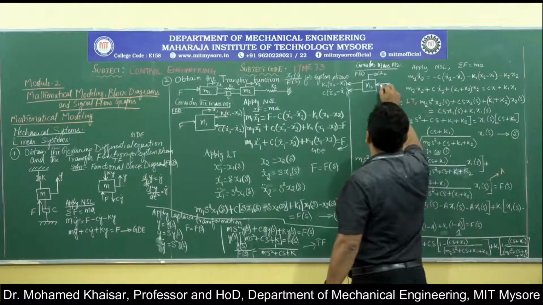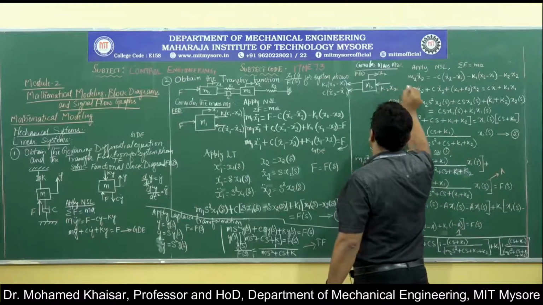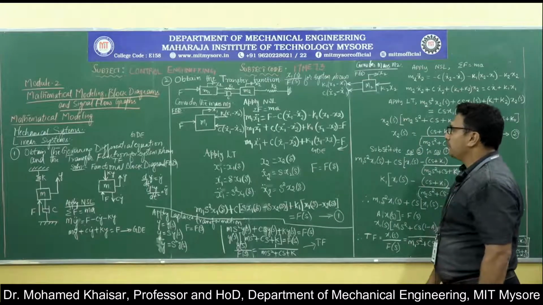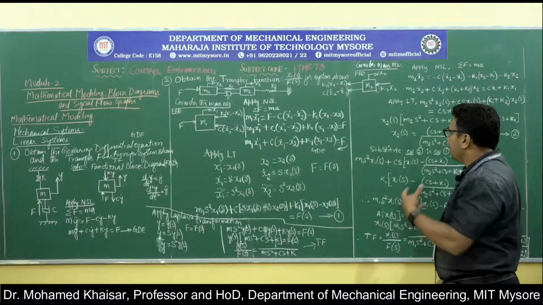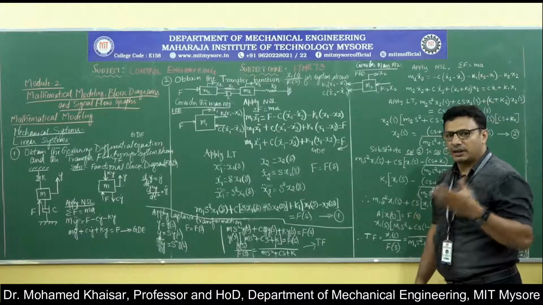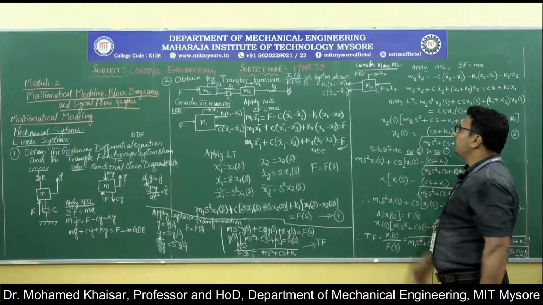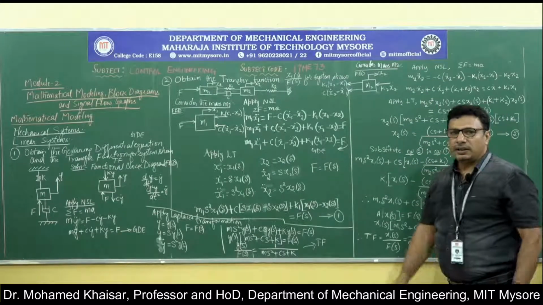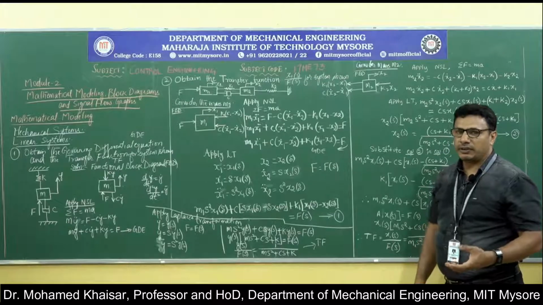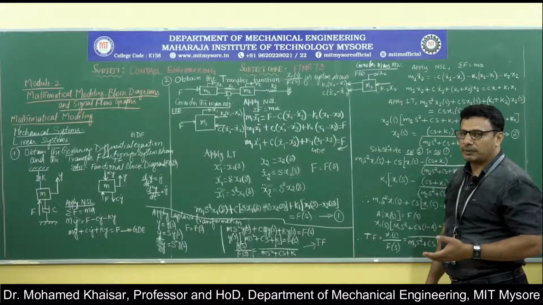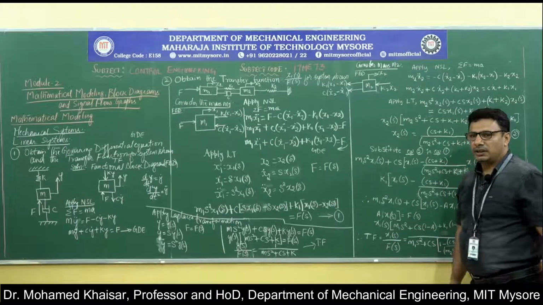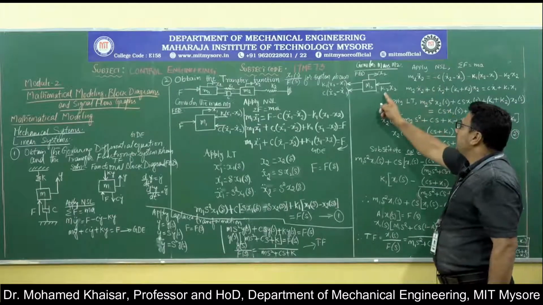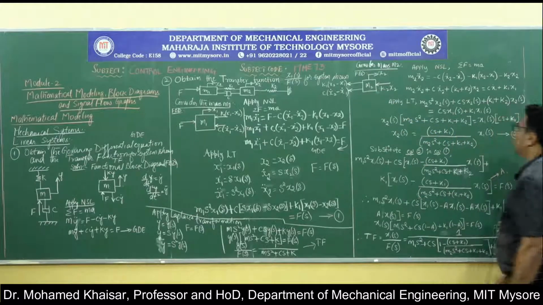So, K2 into x2. Now, once we have written the functional block diagram, it is more or less like we have successfully arrived at nearly 60% of the solution. It is only about applying Newton's second law and writing the final equation, the governing differential equation, thereafter applying the Laplace transformation, then arriving at the transfer function. Now, apply Newton's second law to this particular functional block diagram.